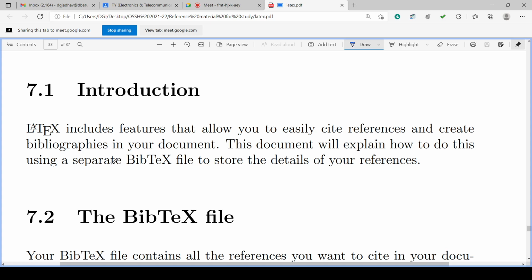So introduction. In this, it includes the features that allow you to easily cite the reference. It is called citing the reference. To cite the reference means to put the reference at the end of the document and put its number into the text wherever you require. That is called citing. Putting the number in square brackets wherever required in the document, and putting at the end of the document the reference details.